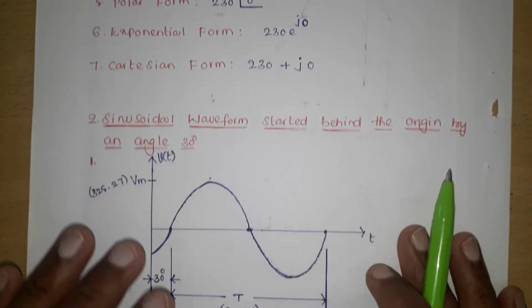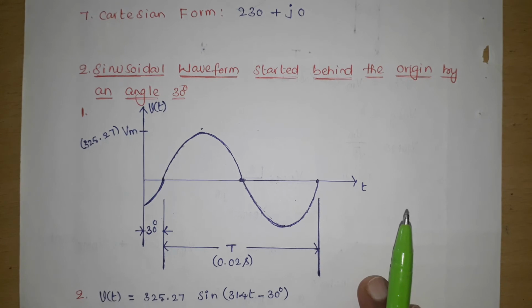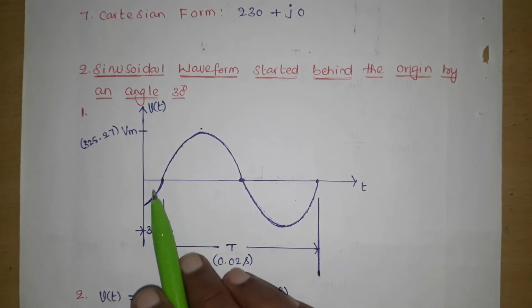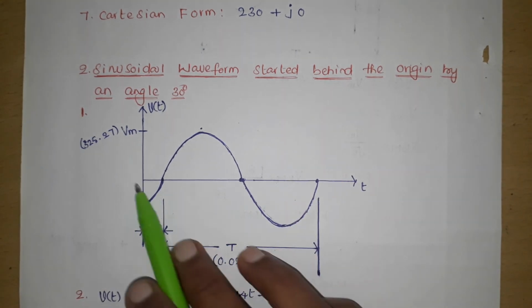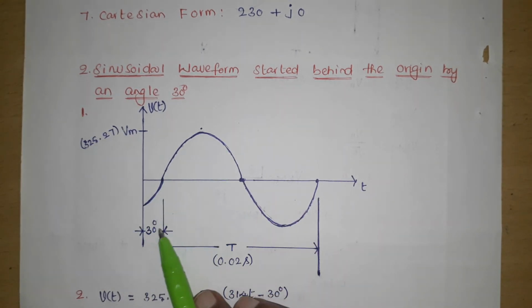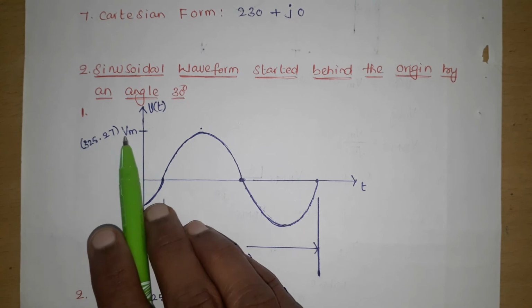Next one is the sinusoidal waveform started behind the origin by an angle of 30 degrees. This is the waveform, started behind the origin by 30 degrees. The time period of a cycle is 0.02 seconds or 20 milliseconds, frequency is 50 Hz, omega is 314 radians per second, and maximum value is 325.27.